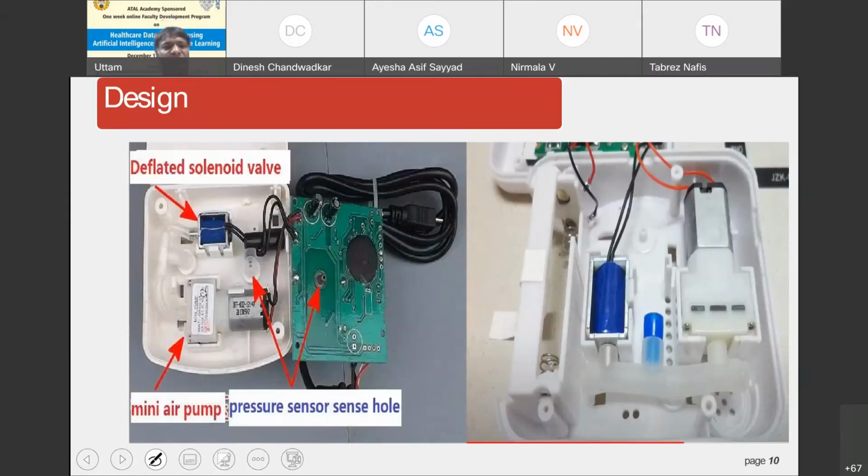So this is the typical circuit, right? Circuit implemented. This is, you can see, the prototype that we have created. So you can see here the pressure sensor hole, the miniaturized air pump, the solenoid valve which is used for deflating the pump, and then the other picture also shows you the various components which are fitted inside the casing of the blood pressure device.